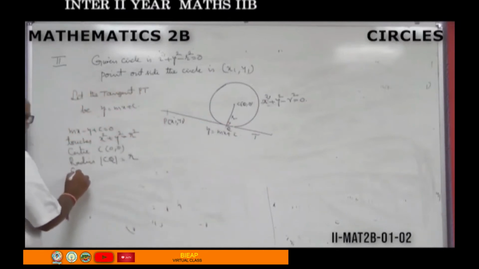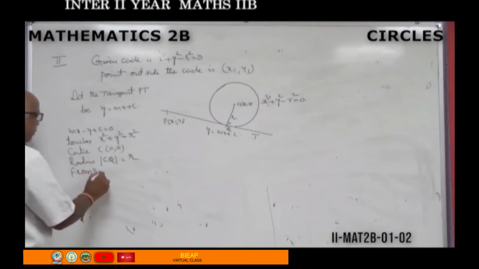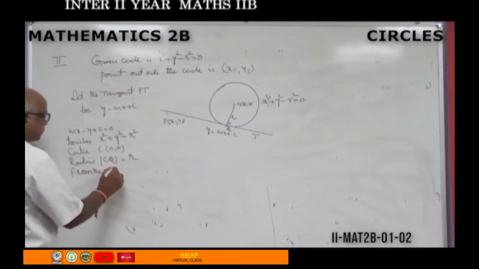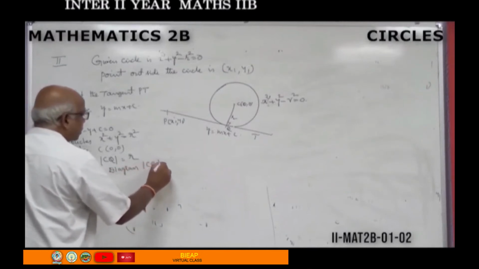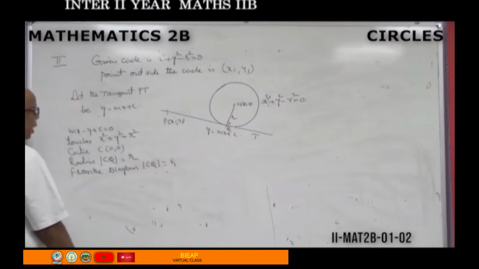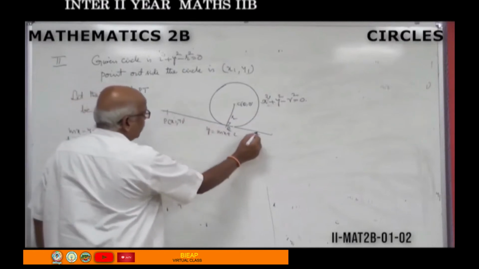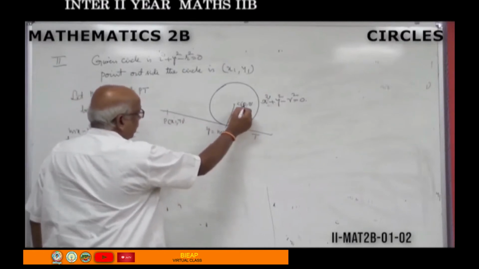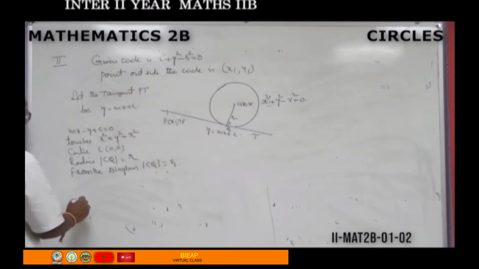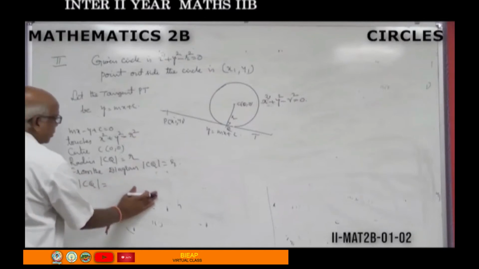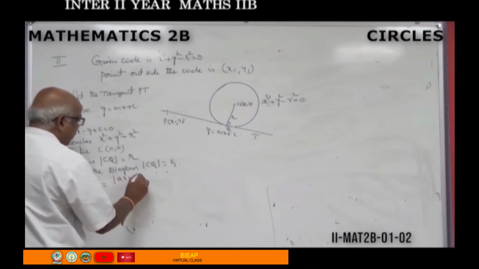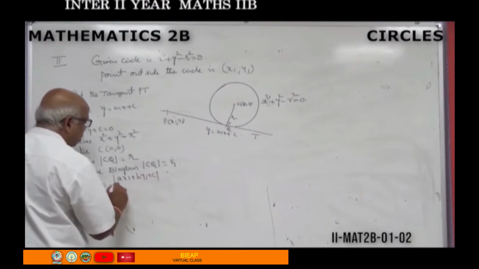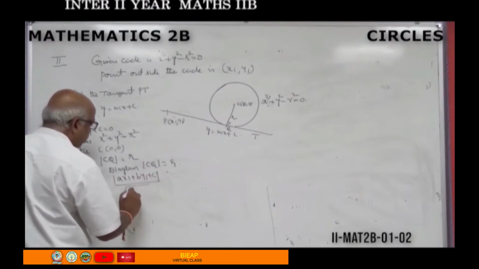From the diagram, CQ equal to r. How to find out CQ? The line equation is known to you, the point is known to you. In first year we have studied that one: modulus of Ax1 plus By1 plus C by root A square plus B square.